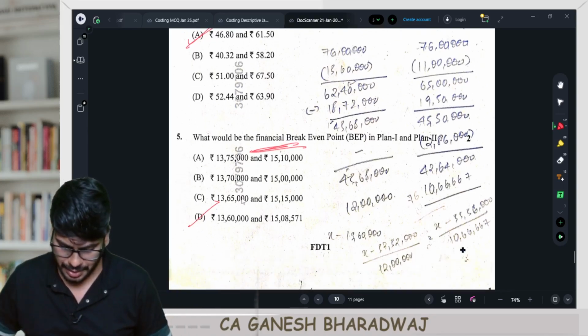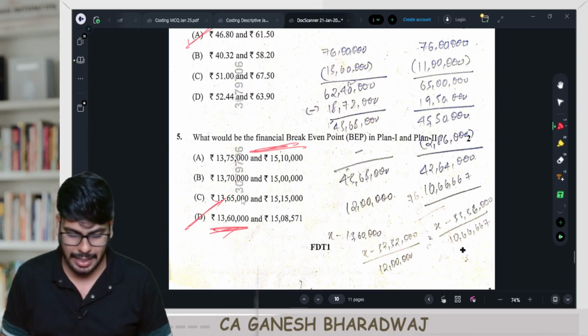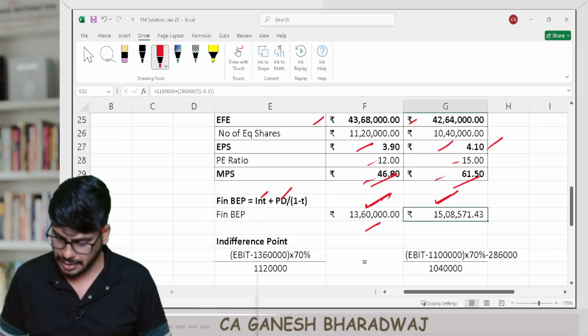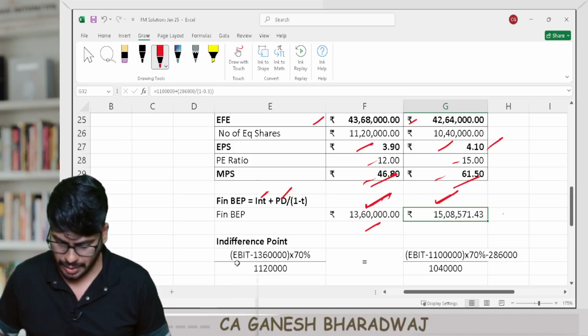And yes, it's going to be option number D. 13.6 lakhs and 15,08,571. This is exactly what you've got, right? So that's about this particular part of the question as well.